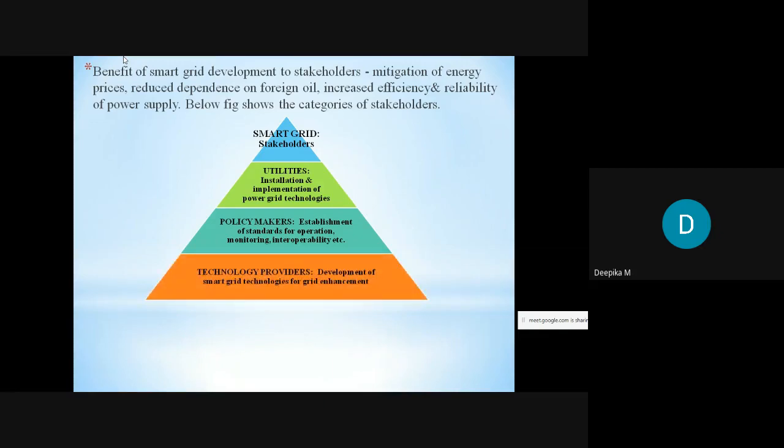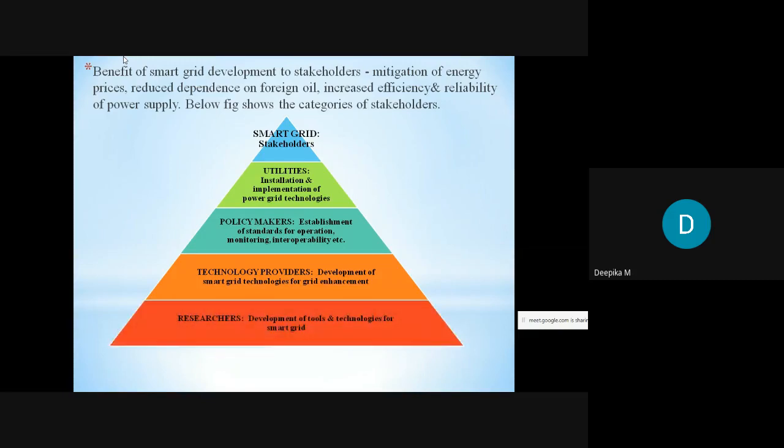So next we have the technology providers. These technology providers are responsible for development of smart grid technologies for grid enhancement. They may be research institutions, universities or companies. They are going to develop the smart grid technologies for smart grid enhancement. Smart grid enhancement means we are able to generate more power with minimum transmission loss, or with improved reliability. So these technology providers are responsible for development of smart grid technology for grid enhancement.